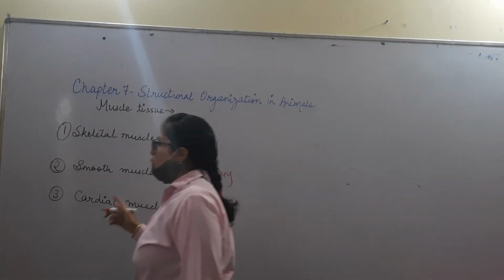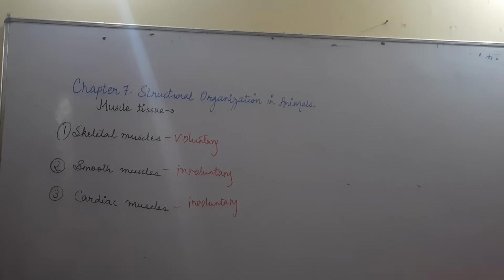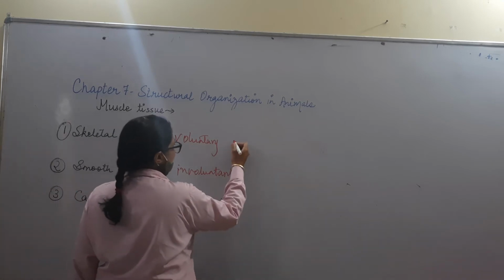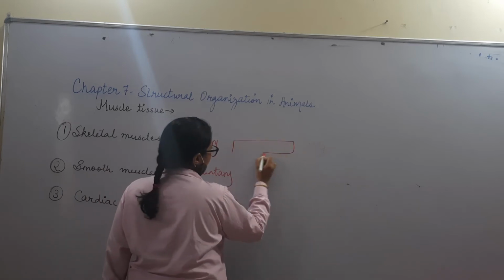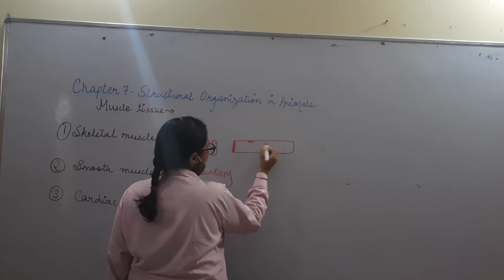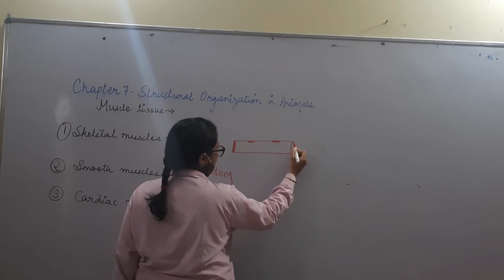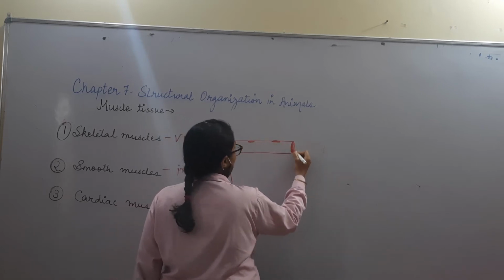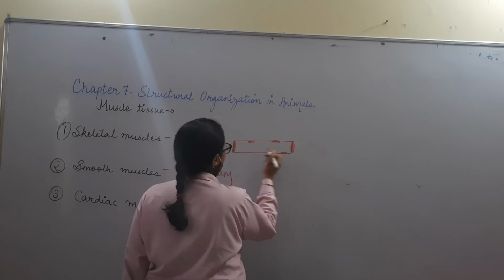So, on the basis of whether they are under our control or not, we have classified them now. Another was striations, arrangement of proteins. So, whether striations are present or not. Let me draw a skeletal muscle for you. If this is one thing I am drawing, this is the nucleus. First of all, it is multinucleated. Many nuclei are present, multiple nuclei.